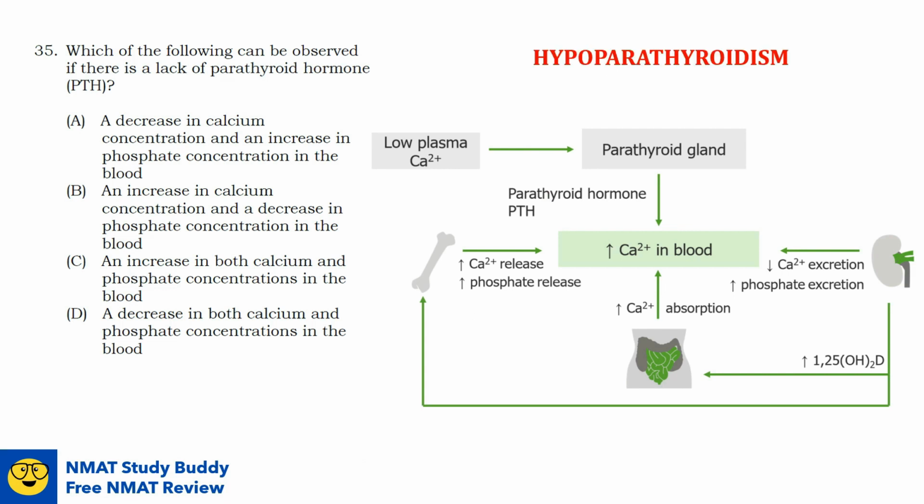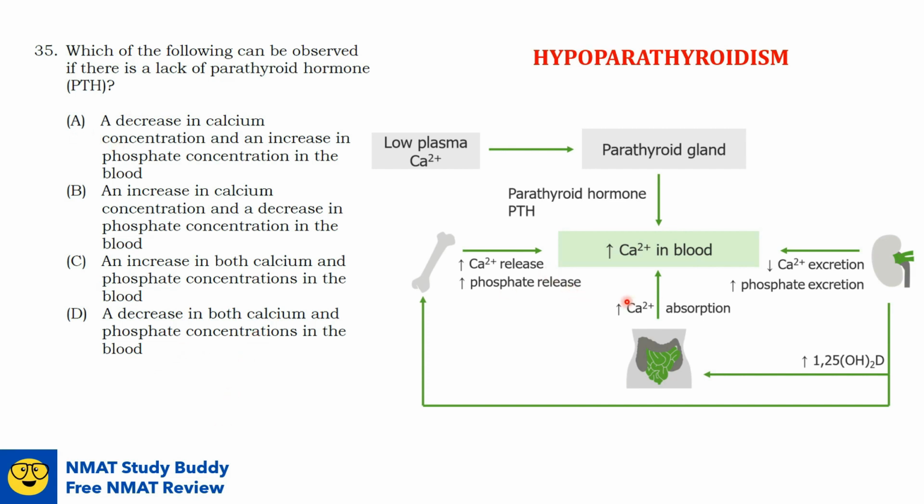So if you have a condition called hypoparathyroidism, where there isn't sufficient release of parathyroid hormone, there will be, of course, a decrease in calcium concentration in your blood. So in our options, we can eliminate options B and C. Now we're only left with option A and D.